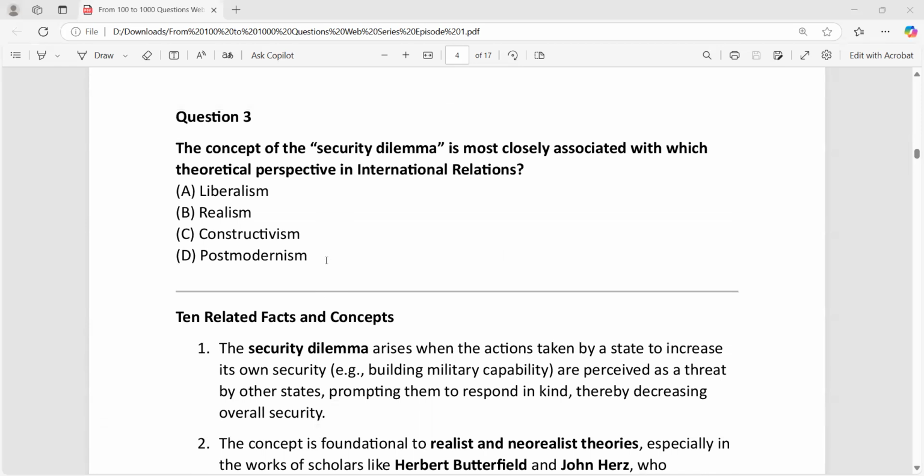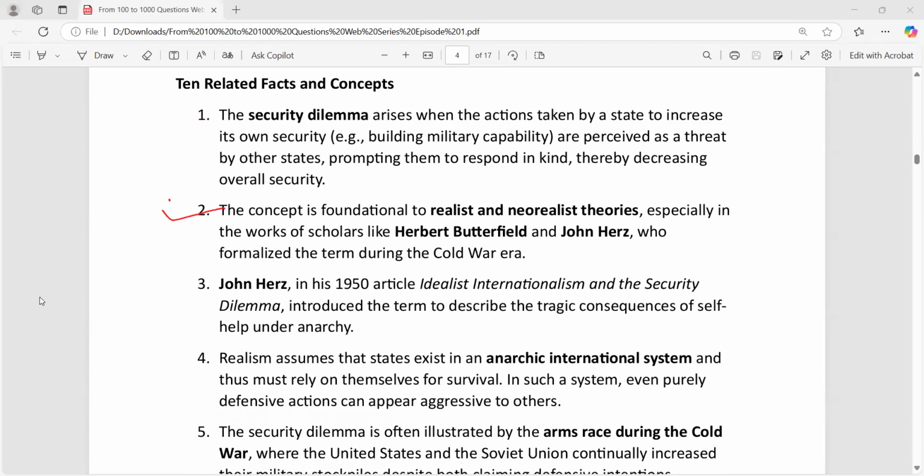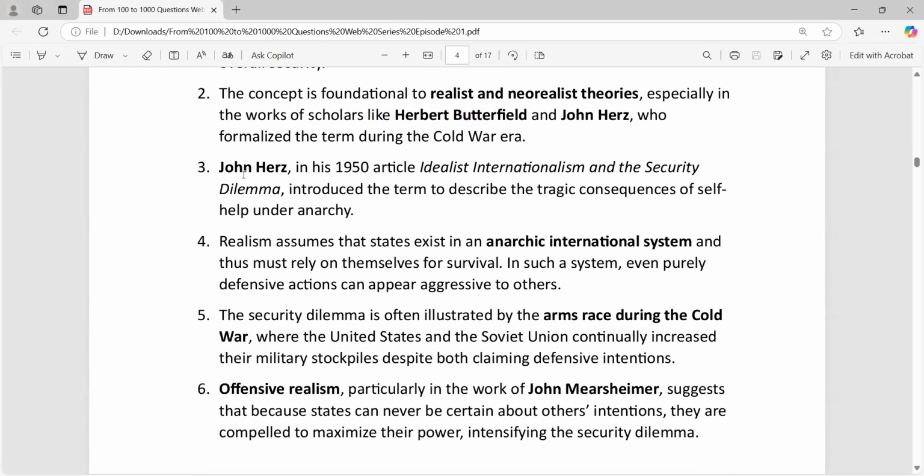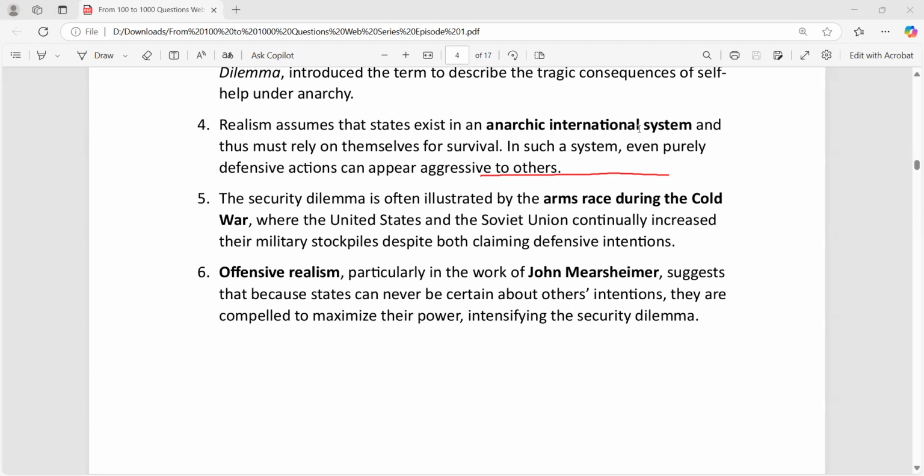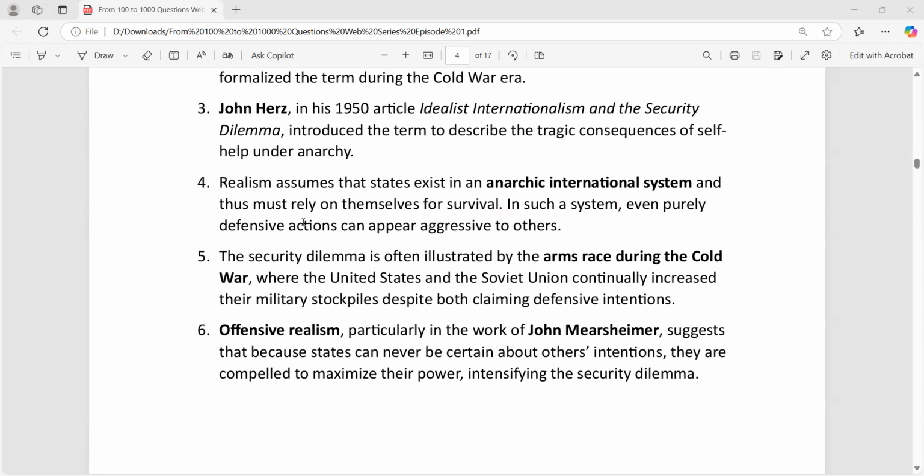Okay, the security dilemma. We already discussed this concept. Security dilemma is related to realism. Who gave the concept of security dilemma? John Herz gave the concept of security dilemma. That is important. There is one more thinker who talked about the security dilemma, that is Butterfield. Herbert Butterfield also talked about the security dilemma. Remember that. There is a very important article which John Herz wrote, Idealist Internationalism and the Security Dilemma, and from there this concept came into being. And I already told you that in an anarchic international system, self-help is the only way to survive for any state. Important.